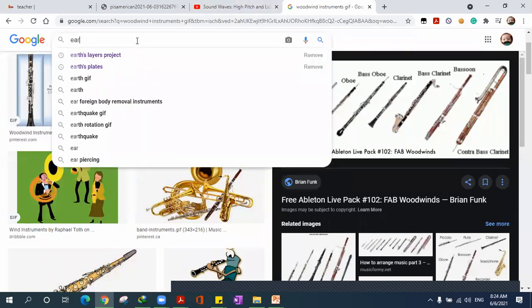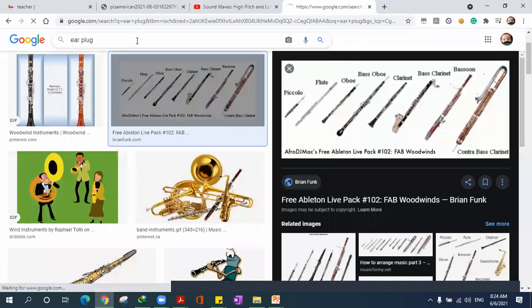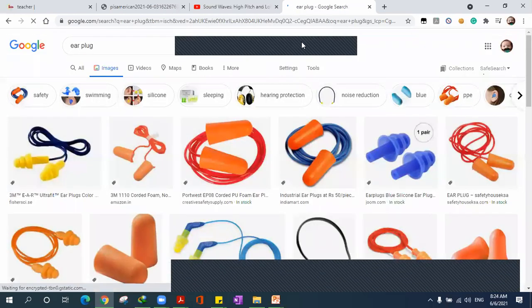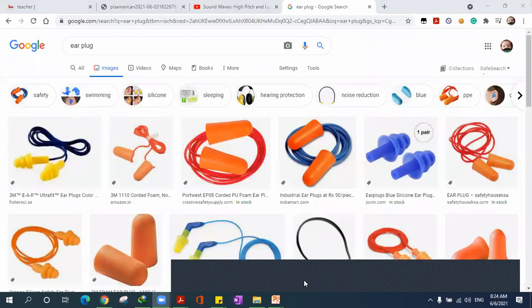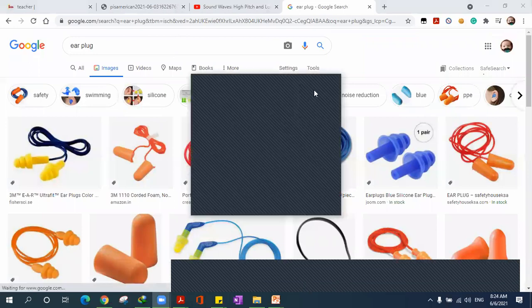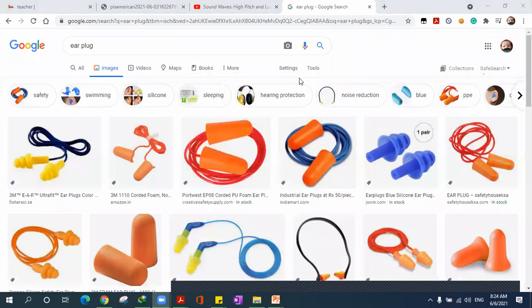Let me show you what an earplug is. It's like when someone is shouting and his voice is more than 100 decibels. If it's too loud for you, that's more than 100 decibels. We can hear sounds up to 20,000.